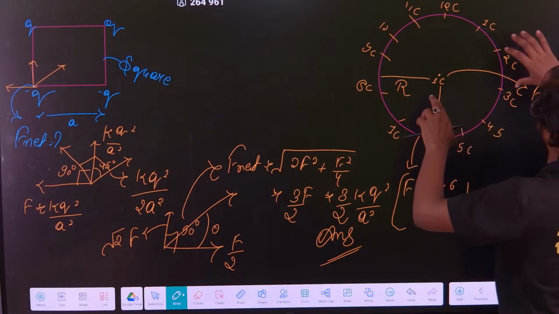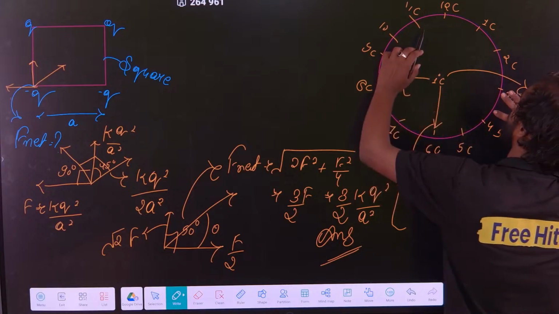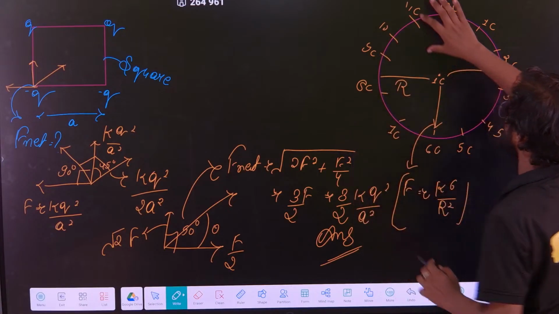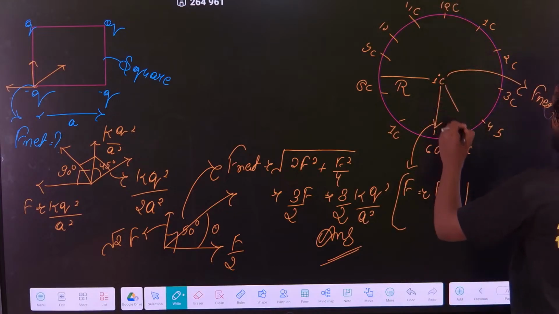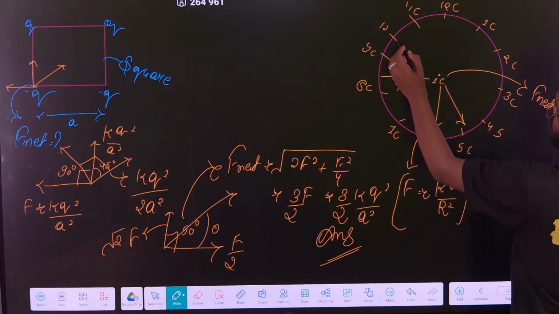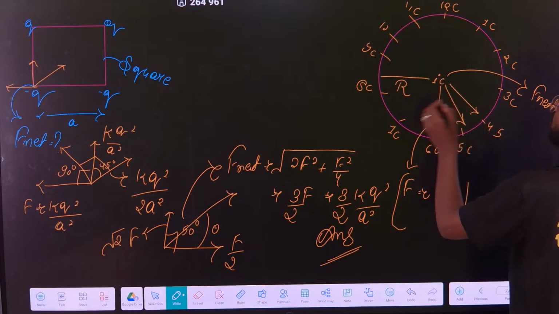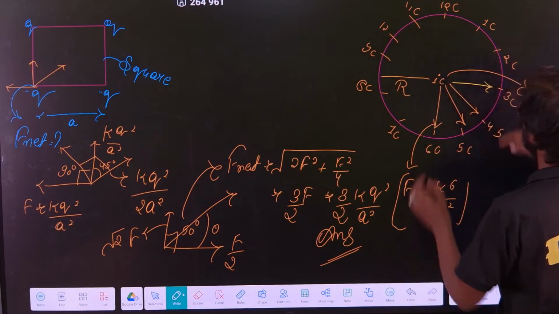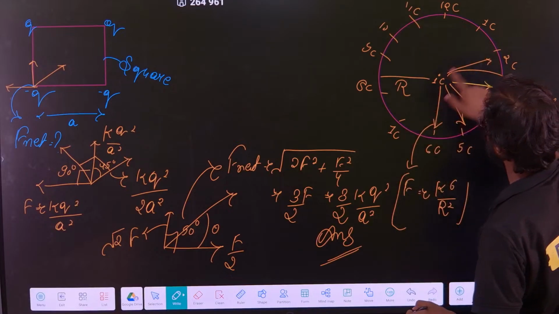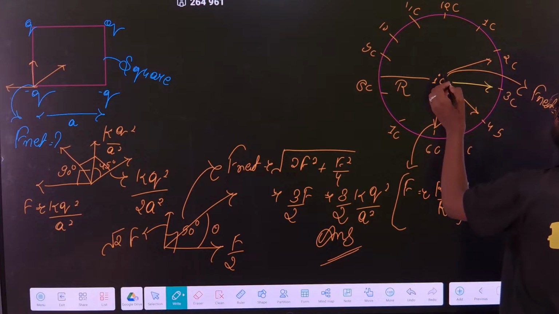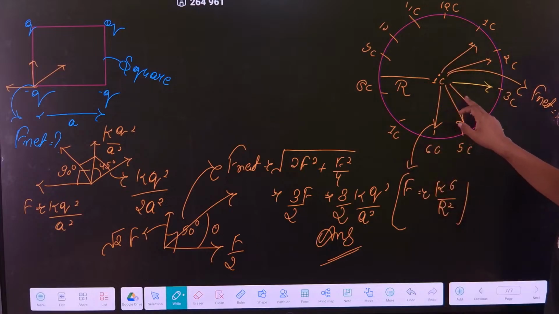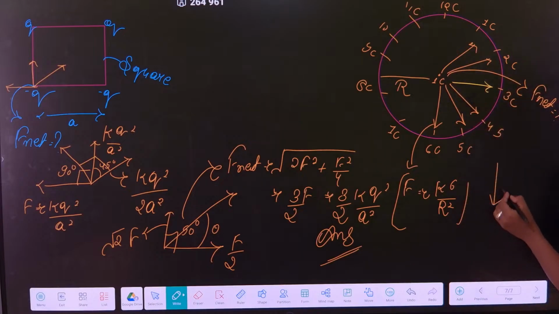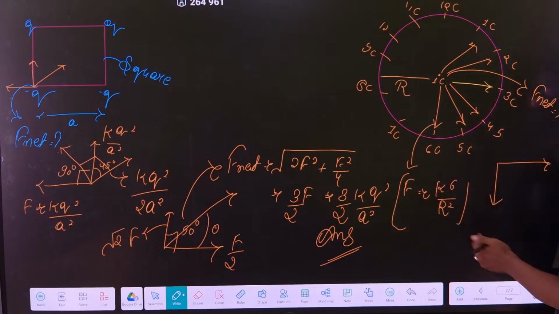Now you see properly here. Now this 5 will be cancelled by this. This 5 and 11 will be there now. So these two will be in this direction, correct? Similarly 10 and 4 in this direction, then 9 and 3 in this direction, similarly 8 and 2 in this direction, and 7 and 1 in this direction, like this. So you will get 6 vectors in this direction. If you see properly, you have one vector in this direction, one horizontal vector in this direction, and all are having the same value of f. This angle will be how much?